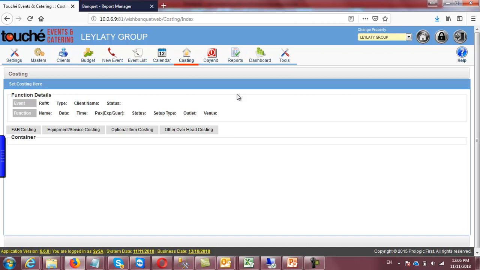This application works based upon the days, because if you see here my system date is 11 November, right, and my business date is 13th October. So there is a concept of business date also, and every day you are supposed to change the business date from here. In some scenarios it is not compulsory that you change the date every day, but you can define in the master a grace period of 10 days, 20 days, so till that time the date will not be generated. But the day end is must required here.